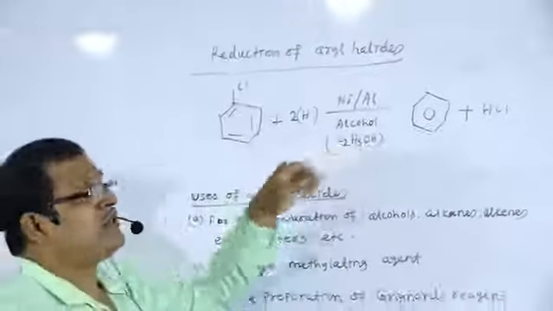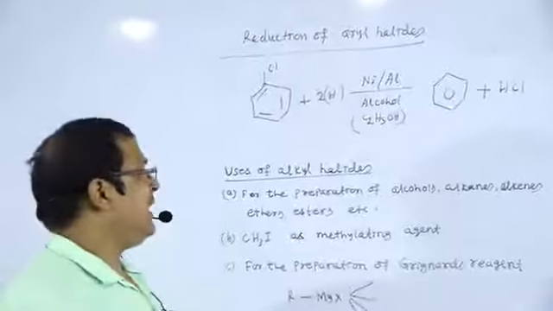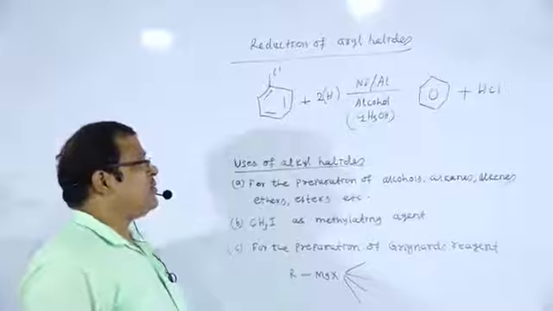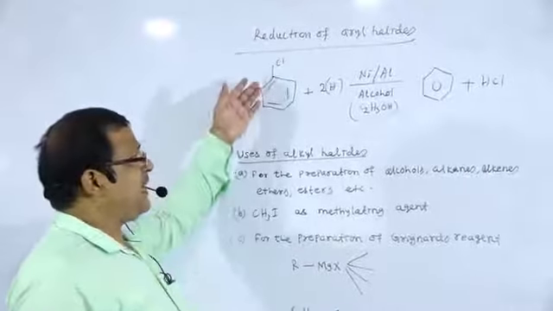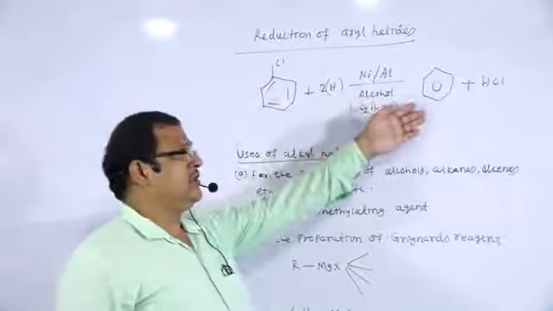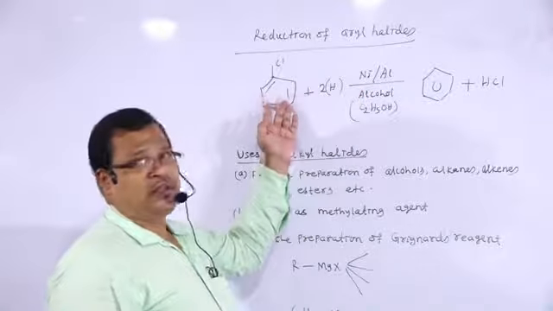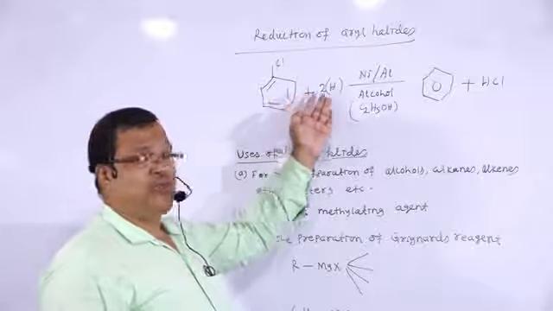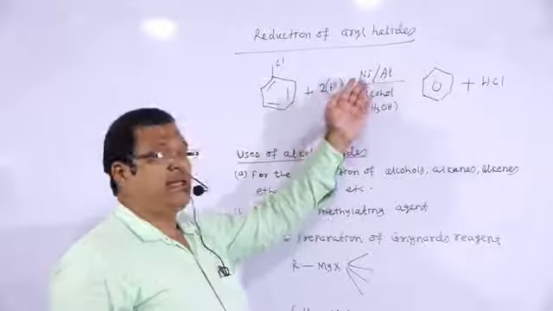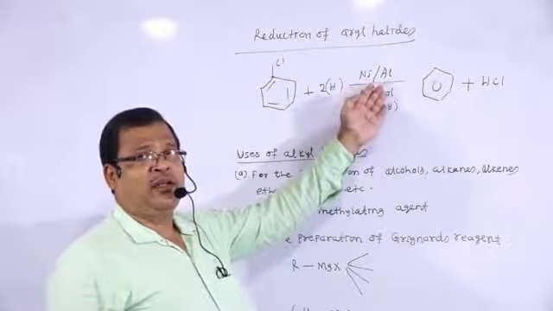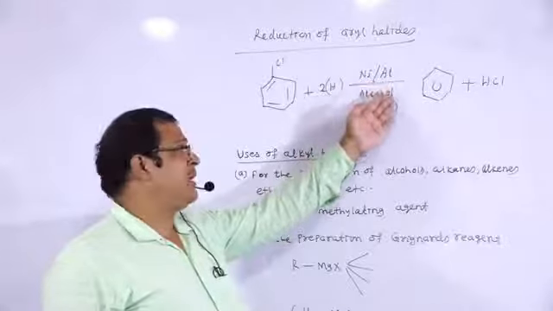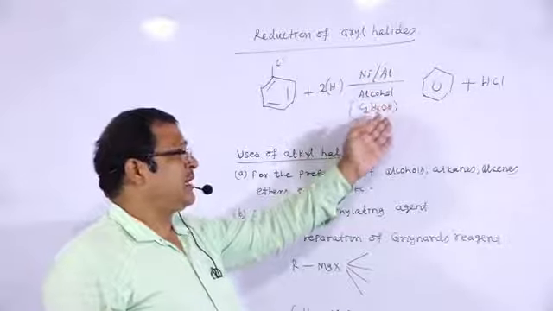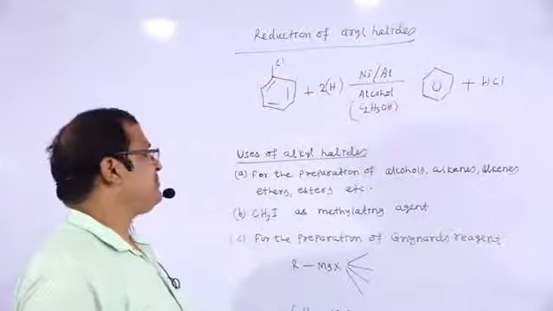So there is the formation of benzene and hydrochloric acid. This is the reduction of aryl halide to form benzene. Whenever chlorobenzene, bromobenzene or iodobenzene is reduced with nickel aluminum alloy and ethyl alcohol, benzene is formed.